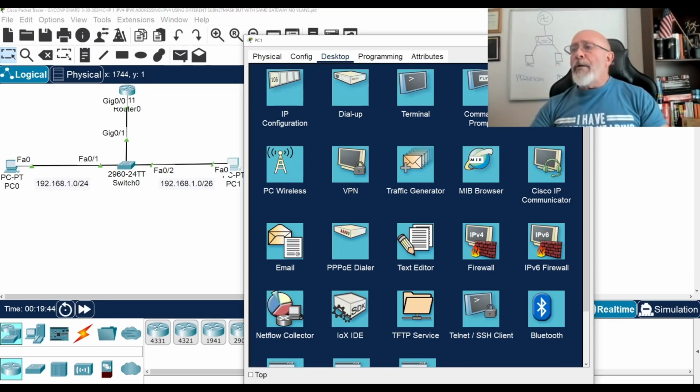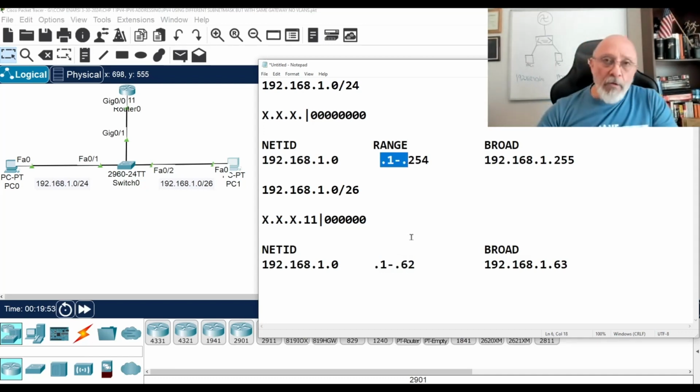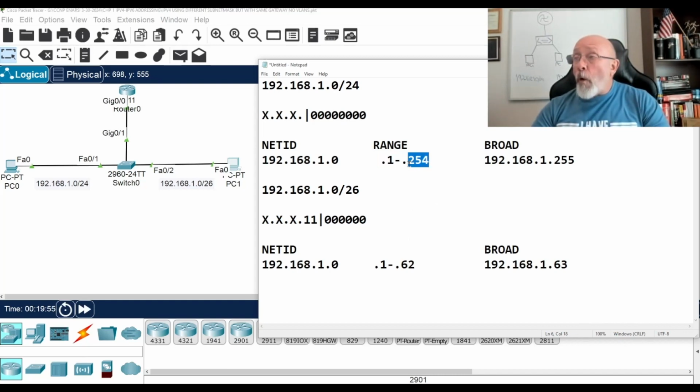A lot of you probably already know this, because the first 62 IP addresses fall within this range. So if I were to put 254 as the gateway up here, obviously this is not going to be able to ping that gateway. But will it ping this guy if I put it within this range? Of course. But it's not going to go outside. All right? And this is what they're trying to explain.